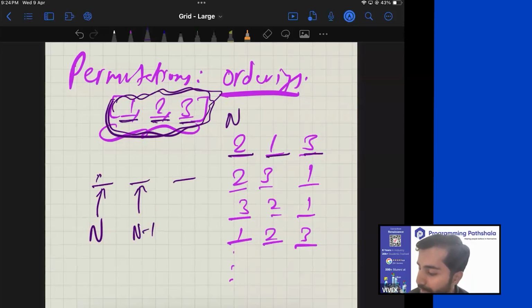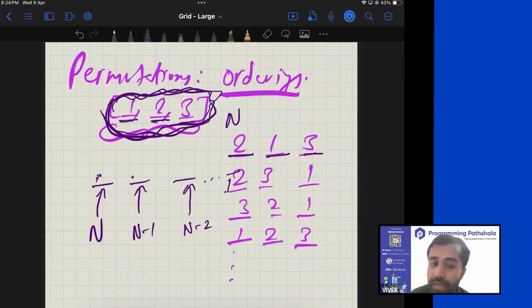Now that I have chosen 2 items from this list, the number of items remaining is n minus 2. So the number of choices here is n minus 2. So on and on, for the last position, there will be only one choice. Now, if you have learned some basic permutation and combination, you can use the rule of product and say the total number of choices will be the product of these values, which is n into n minus 1 into n minus 2 all the way till 1, which is n factorial. In this case, n is 3 and 3 factorial is 6.